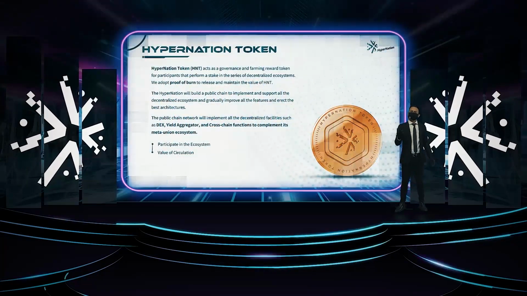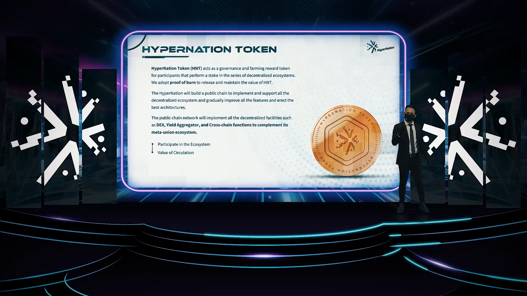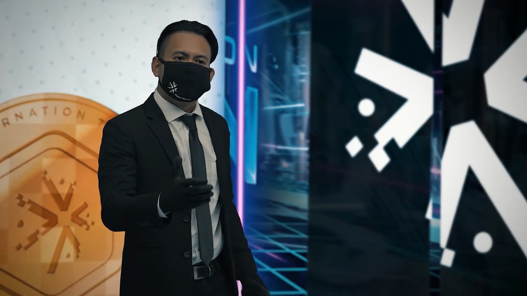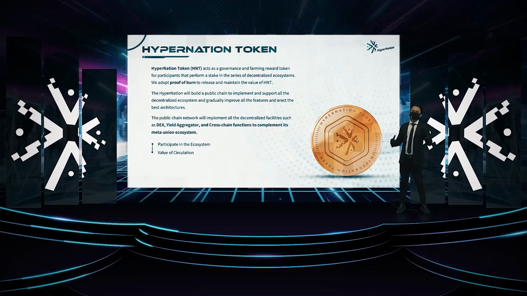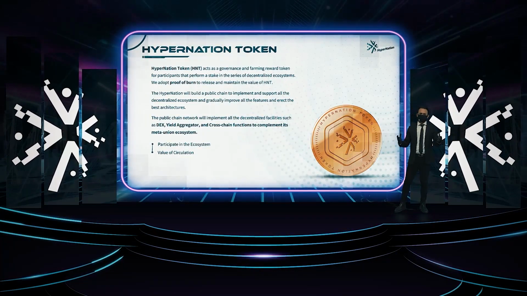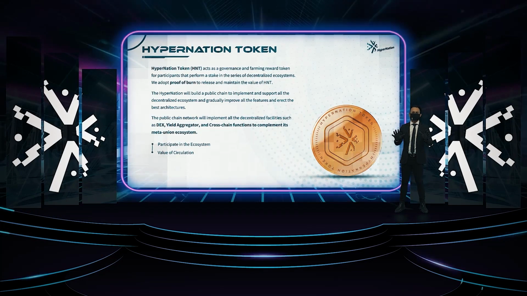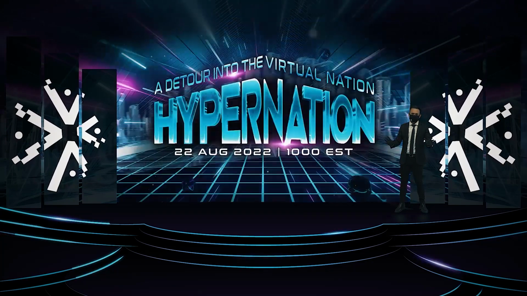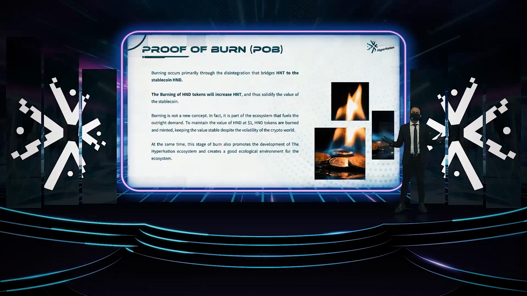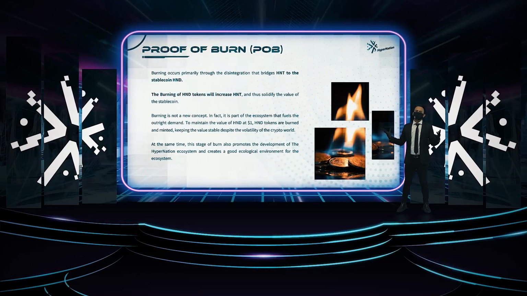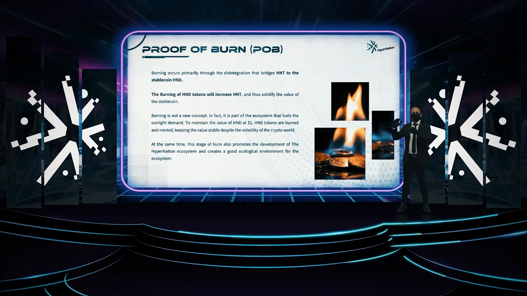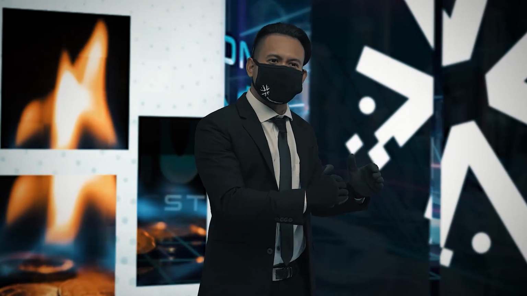Next, we have our second coin, which is HyperNation Token (HNT). This is a governance and farming reward token and adopts the mechanism of proof of burn to release and maintain its circulating supply. Proof of burn is a new concept, and in this context, burn-in is done through the disintegration of HNT and HND connectors.